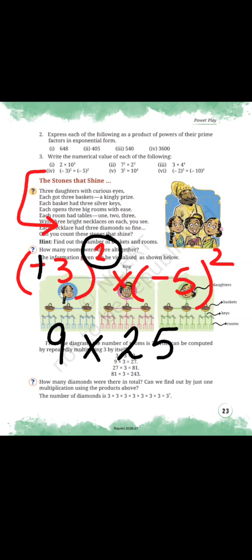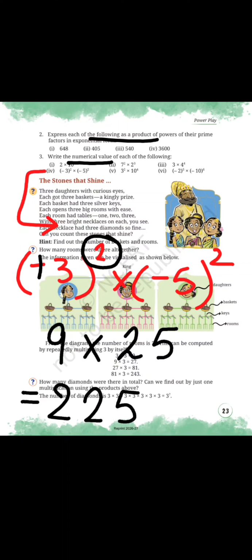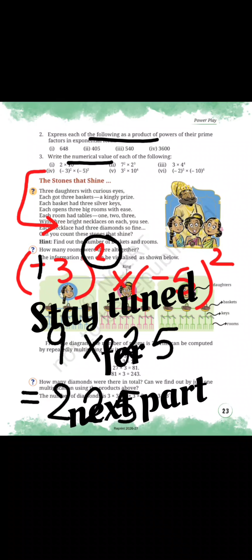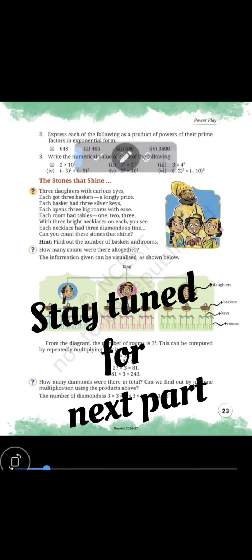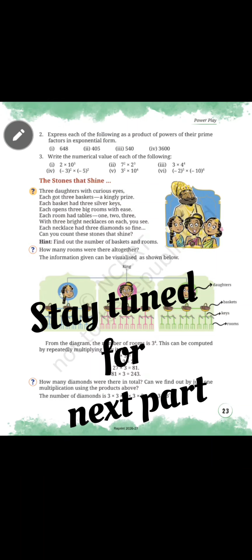25 nines are 225. That is your answer. Okay? So this is the way for numerical value, and the previous one is the exponential form. Okay? And the rest bits are your homework. Okay. From the stones that shine, we will discuss it in the next class.